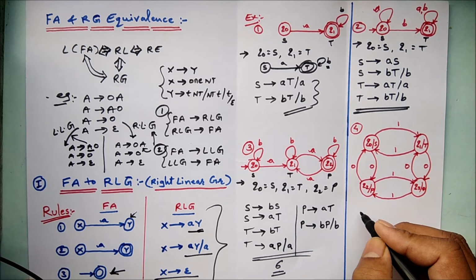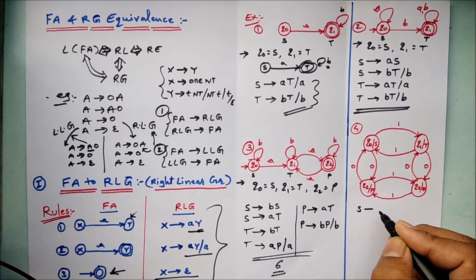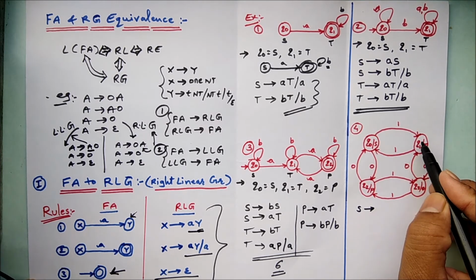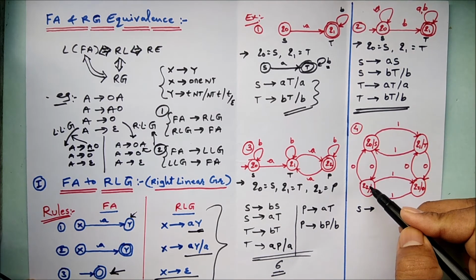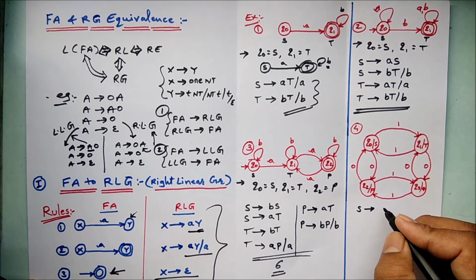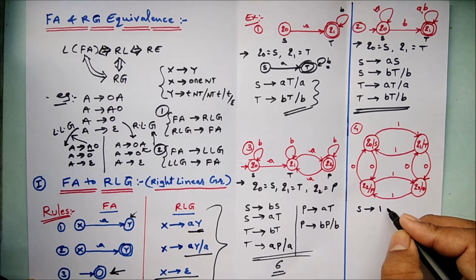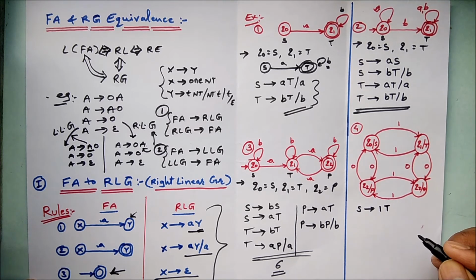So I will start from the S, and if I keenly observe, S is transiting to Q1 as well as to Q2. So I can write S is transiting with input symbol 1 to T, and it is non-final, that's why I can stop here.